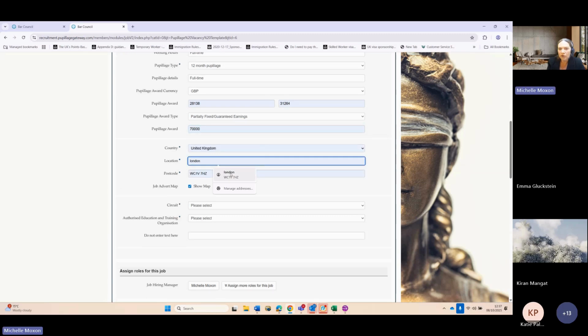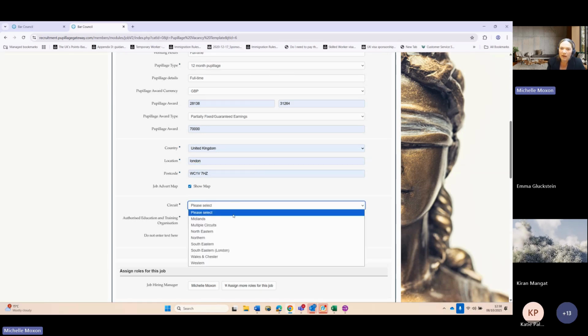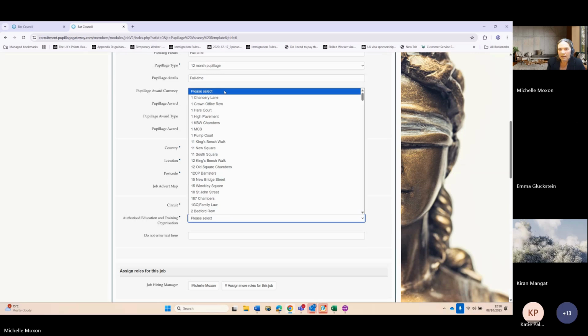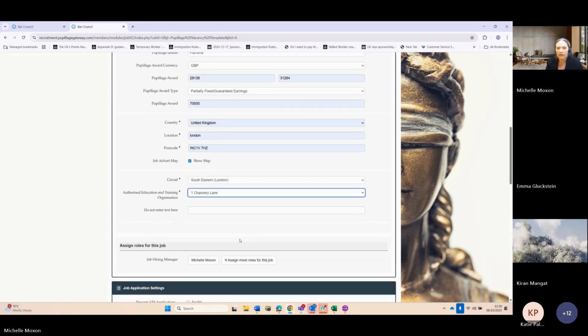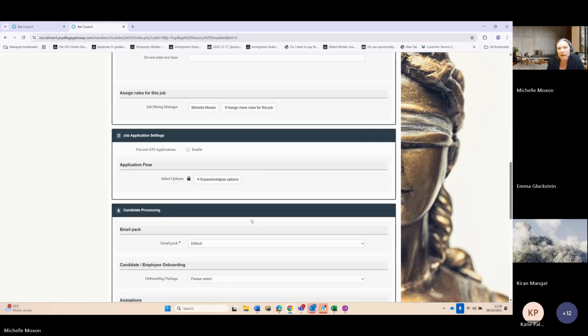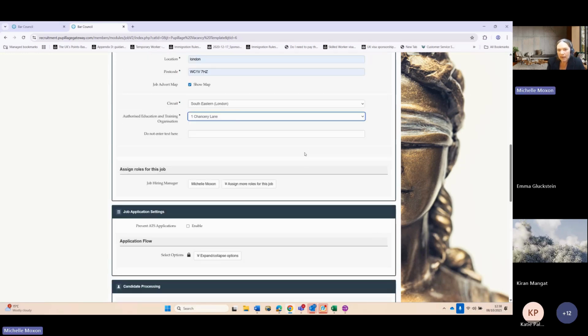Then you put the location of your vacancy. What this will do is when the candidate sees the actual job vacancy, it will give them the location of where you are situated on the vacancy itself. And then you select your circuit, select the AETO. At this section here where it says do not enter text is exactly what it means. Please don't enter any text there. And this section is complete.